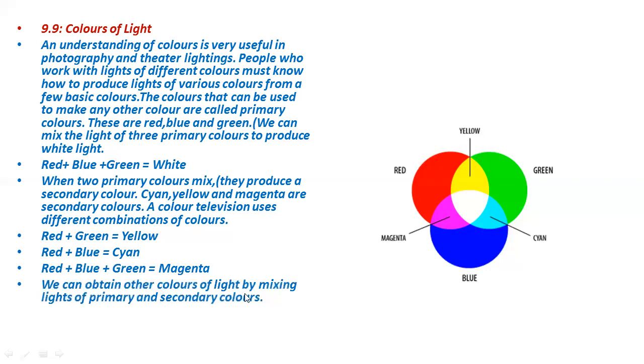We can obtain other colors of light by mixing lights of primary and secondary colors. By mixing these colors, primary and secondary, you can get the desired color which you require. So this was all about the dispersion of light, how a rainbow is formed, what the color pattern in a rainbow is, what the colors of light are, and how we can get the secondary colors by mixing the primary colors.